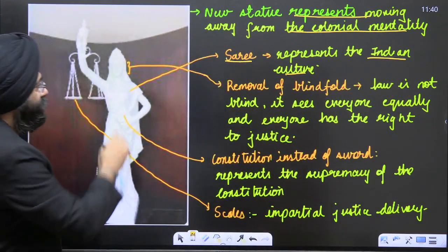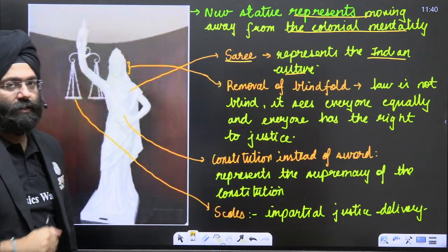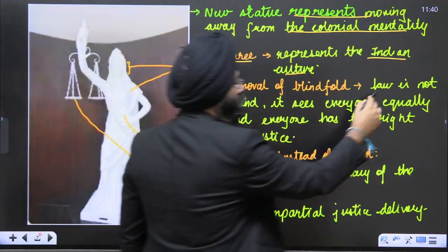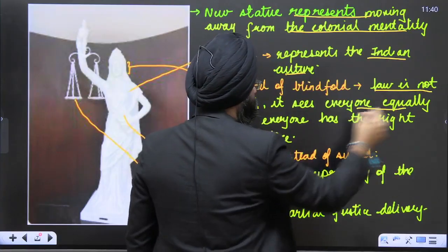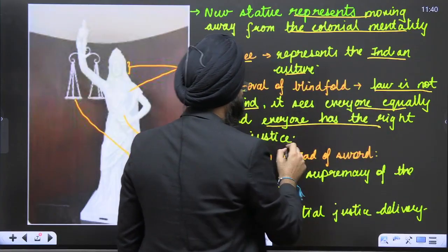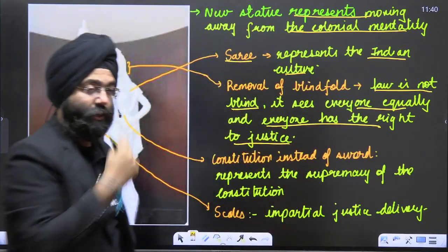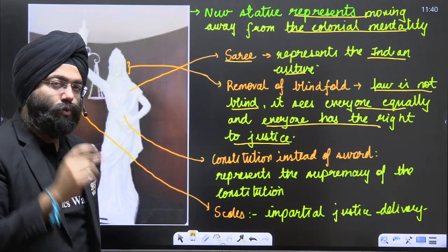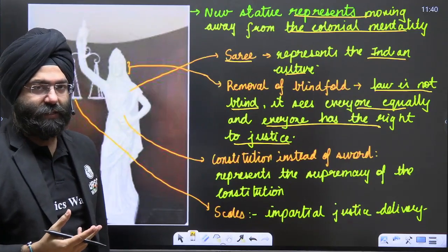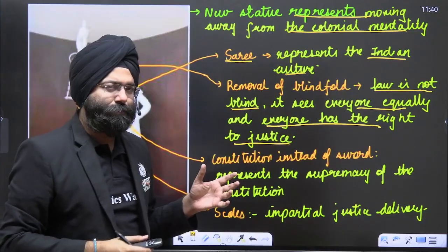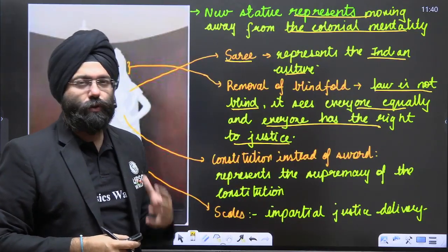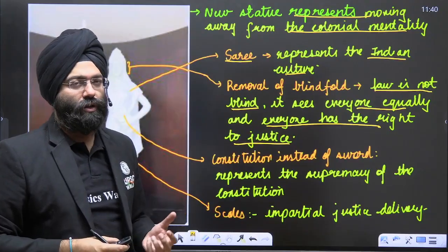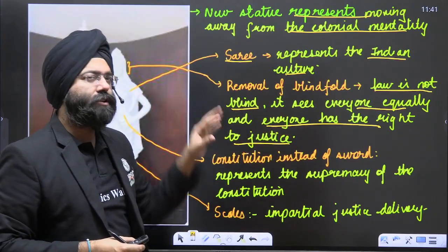Second, you will see the blindfold does not exist here. What does that mean? Law is not blind. It sees everyone equally and everyone has a right to justice. This is a newer way of interpreting things. This is our representation of the view we have with respect to law, that the law is not blind.